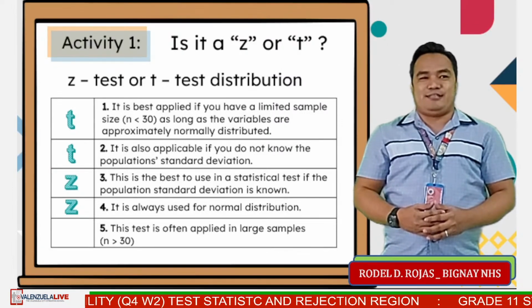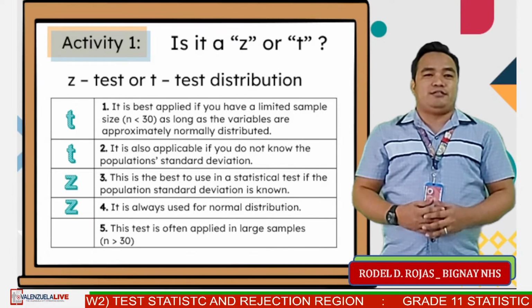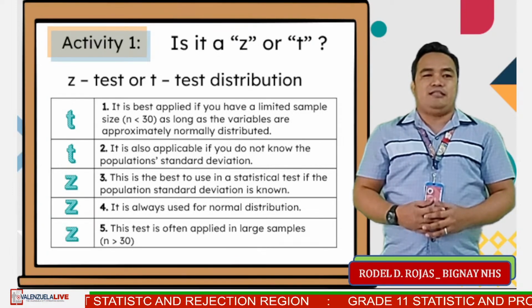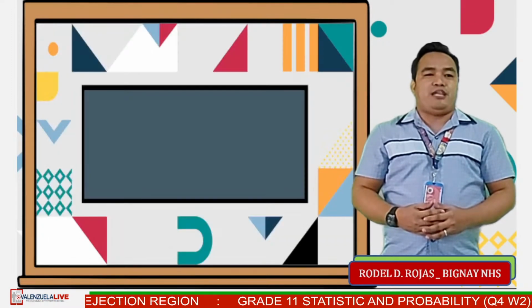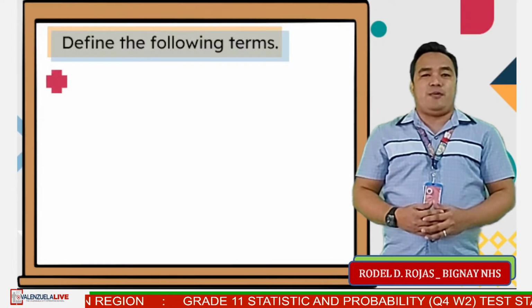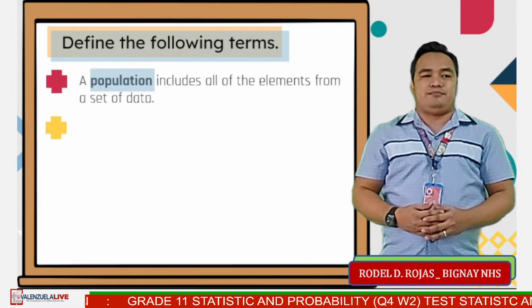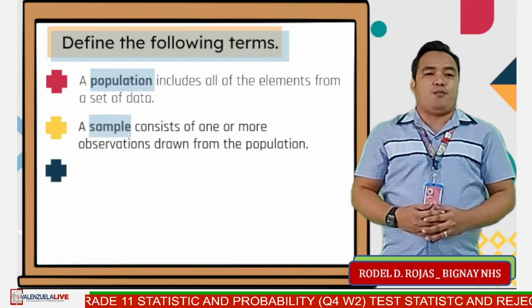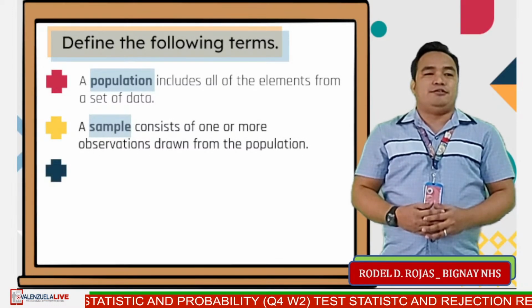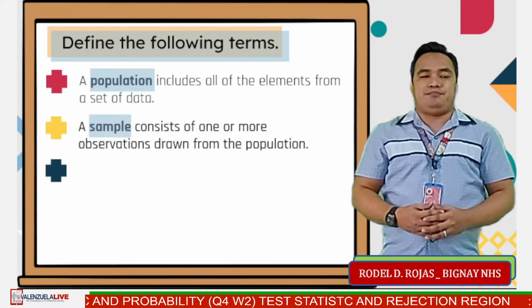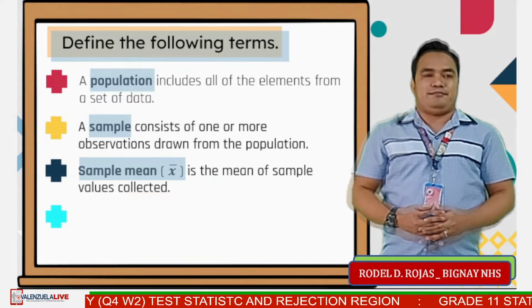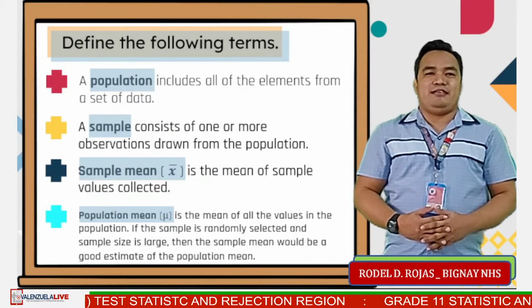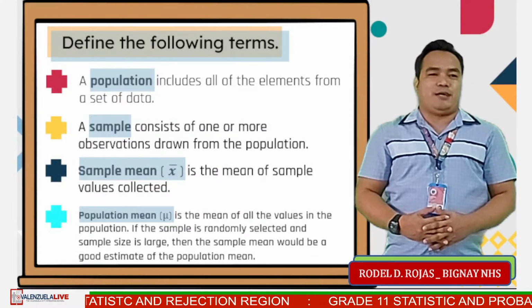Well done, students. Before we move forward to the different test statistics, it is important to define the following terms. A population includes all of the elements from a set of data. A sample consists of one or more observations drawn from the population. Sample mean is the mean of sample values collected. Population mean is the mean of all the values in the population.